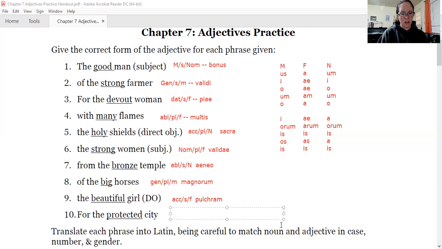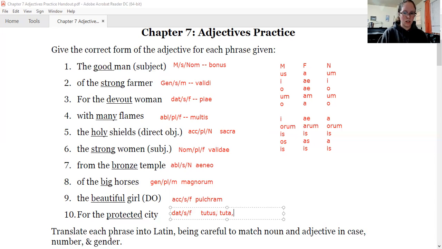All right, for the protected city. City is feminine, I'm sorry, again. Should have thought of that. I think I meant to write town and then defaulted to something else, but we'll stick with city. So city is feminine, but you should be able to get the rest. For the, to or for is the case that's dative. Is city singular or plural? Singular. I'll tell you the word city is feminine. What is the word for protected? This you should know from chapter 7.